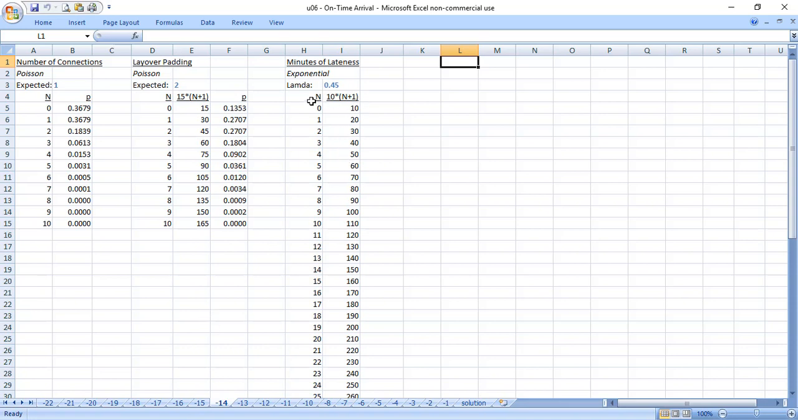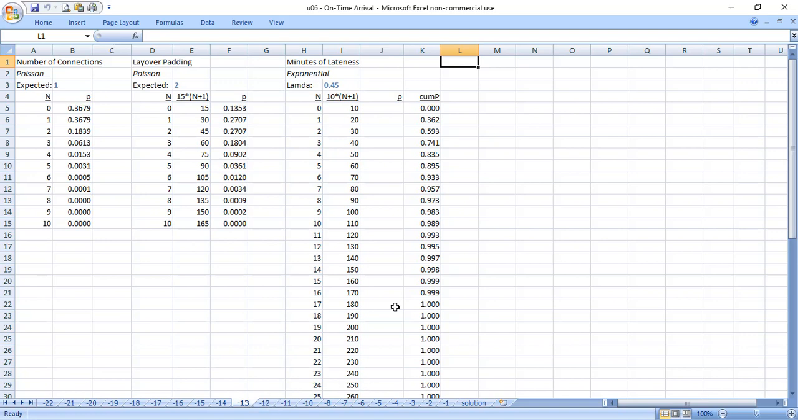integrals over time. So again, I have my n from 1 to some arbitrary number, my function 10 times n plus 1, and to that I can add a probability. Only note, I've skipped the probability column J because this is a continuous probability. So the Excel function that gives me the exponential probability of 0 with a lambda of 0.45, and I use true because I'm interested in the cumulative probability.